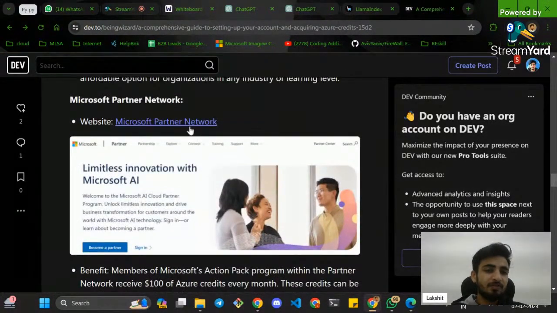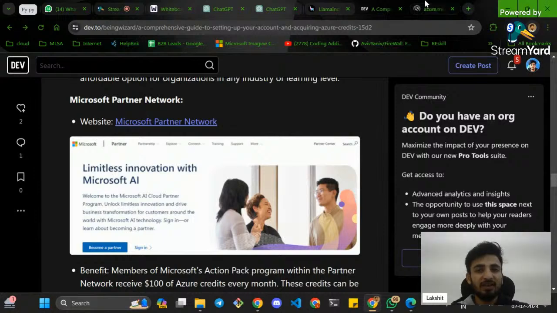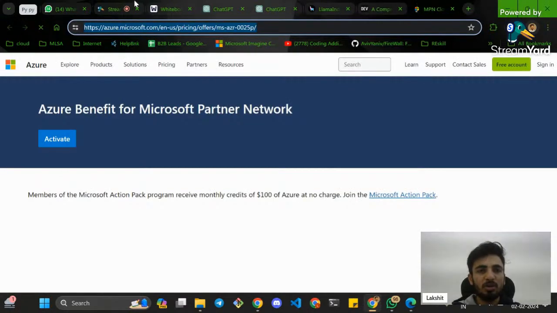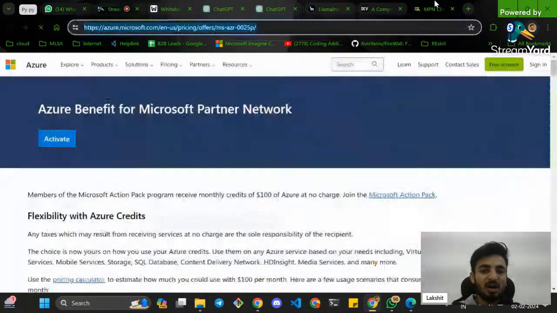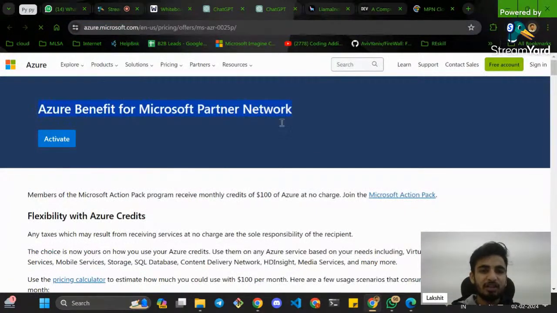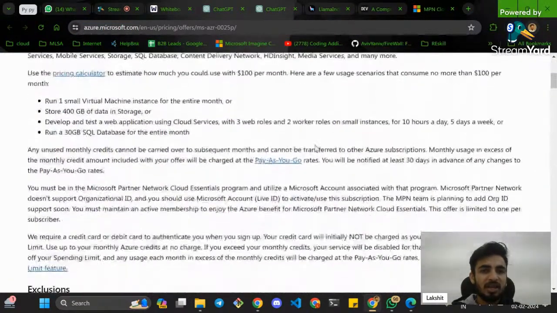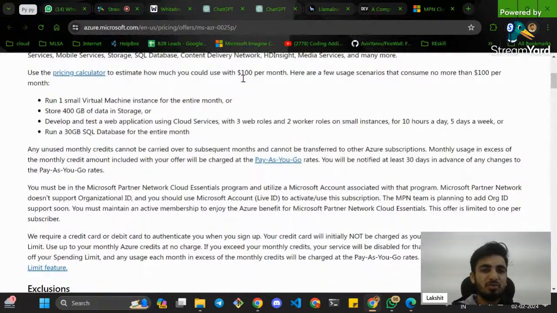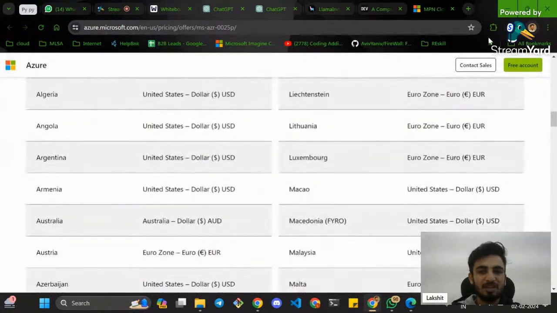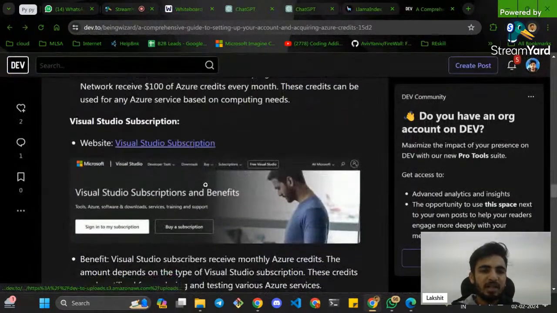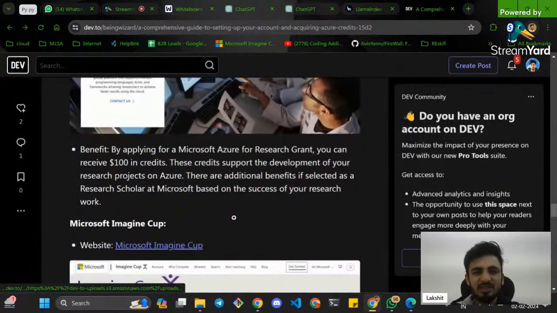And if someone already has an established startup, you can always apply for Microsoft for Startups. This will help you out. With the Microsoft Partner Network, you get $100 per month, and there are some other ways by which you can get all these things for free. Yeah, so there are a couple of aspects to it. Then there is something like the Visual Studio subscription. So explore all these things that I've shared.